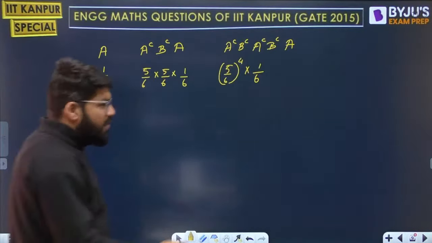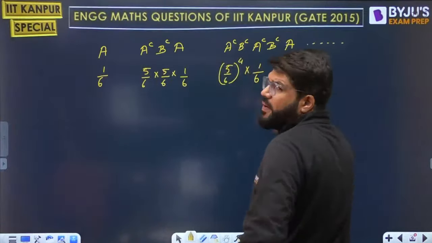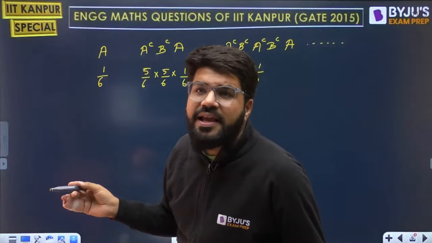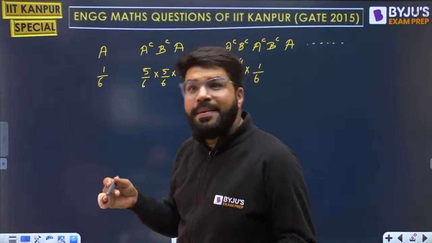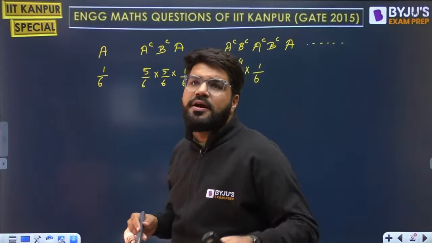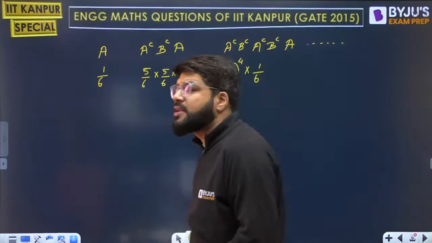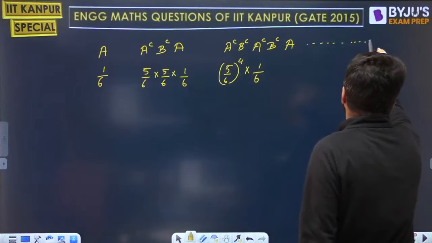Correct? Now this can go up to where? Nobody can confirm how many tosses it will take A to win. A may win maybe in the first toss if he is very lucky, or third toss, or it may go up to a large number of trials.